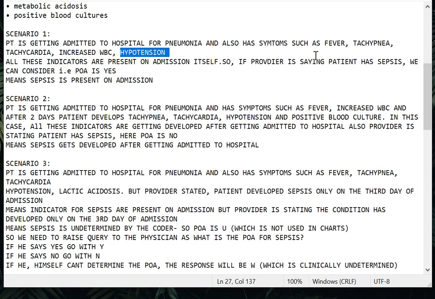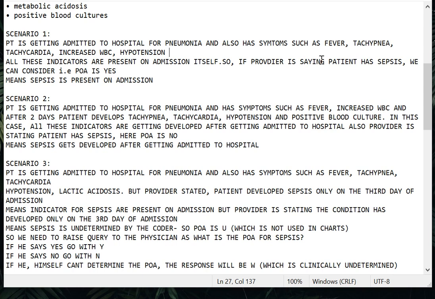So even after 3 days, if you say this patient is having sepsis, see, it is not necessary in inpatient that the day he has symptoms we need to find the sepsis the same day. No, it's not like that. The patient has symptoms, so now they'll take the blood culture and give it to the lab, and the lab will keep it pending. After 3 days, if they test the blood culture and say yes, this patient has sepsis, it is not that the symptoms are present only during admission but the provider came to a conclusion only after 3 days, so I'm going to give No. It is not like that.